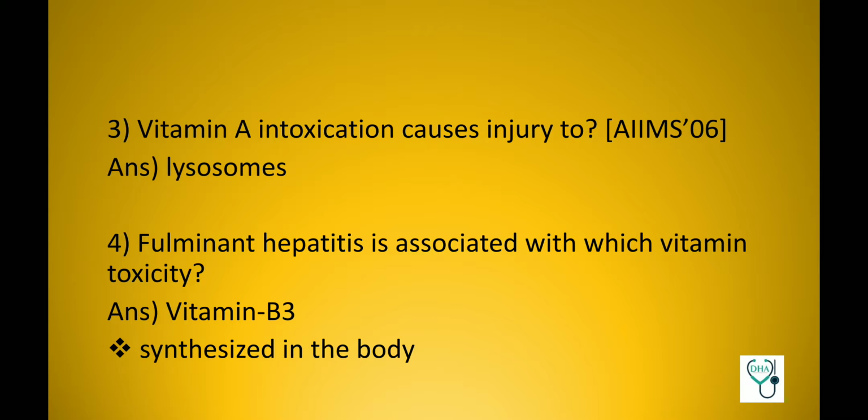Vitamin A intoxication causes injury to lysosomes. This is the previous AIIMS question. Fulminant hepatitis is associated with which vitamin toxicity? Vitamin B3. And an important point to know is vitamin B3 is one of the vitamins which is synthesized in the body. All other vitamins have exogenous supply from outside the body.